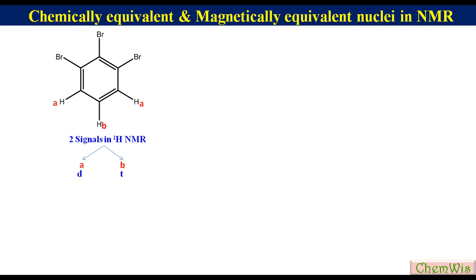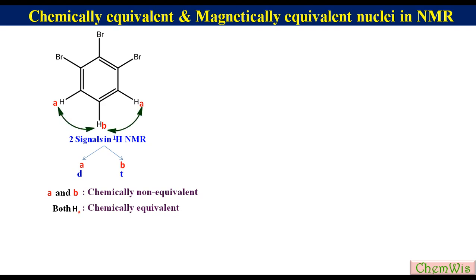So A and B will be chemically non-equivalent. Both the protons in set A have the same chemical shift, so they will be chemically equivalent. Both the protons A have the same relation, that is ortho relation, with the coupled proton B, so both the protons in set A are also magnetically equivalent.